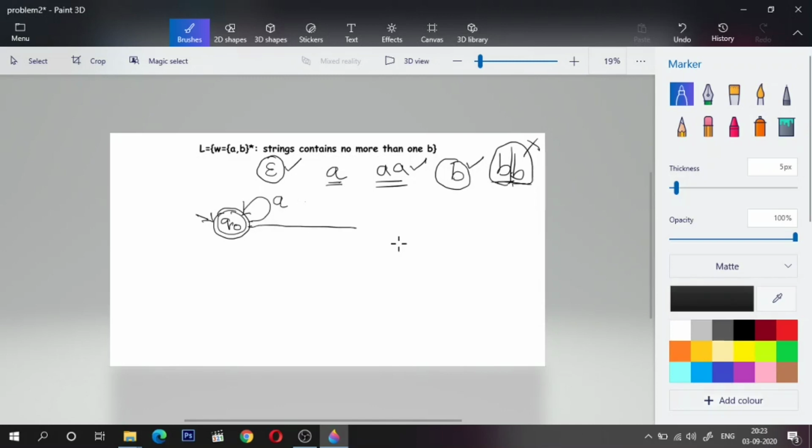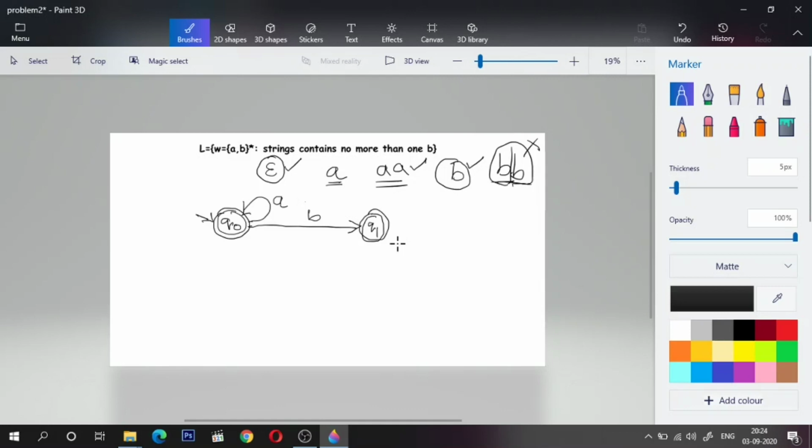For the first occurrence of B, I'll go to a state from Q naught that will be marked as accepting, right? So I'll go to Q1. Is Q1 accepting? Yes. So for a single B, Q naught upon B, I'll go to Q1, which should be marked as accepting, right? So now it is fine.